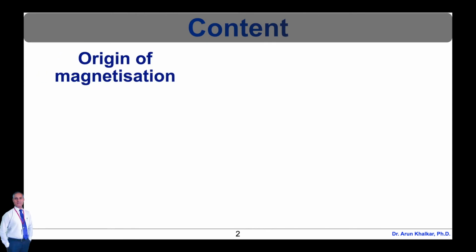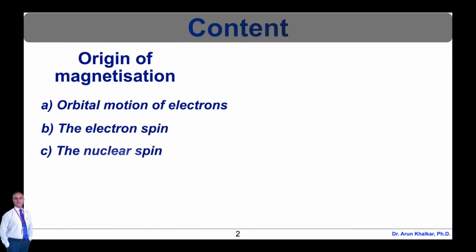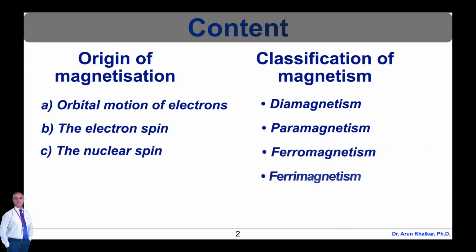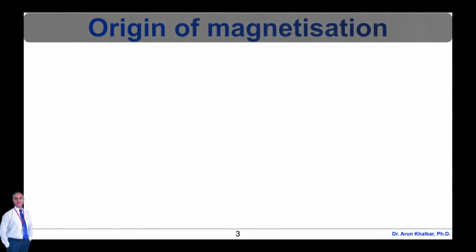First of all, I will discuss the origin of magnetization, in which I will explain the orbital motion of electrons, the electron spin and the nuclear spin. Followed by that, I will explain the classification of magnetization, in which I will explain diamagnetism, paramagnetism, ferromagnetism, ferrimagnetism and antiferromagnetism. So let's first see the origin of magnetization.